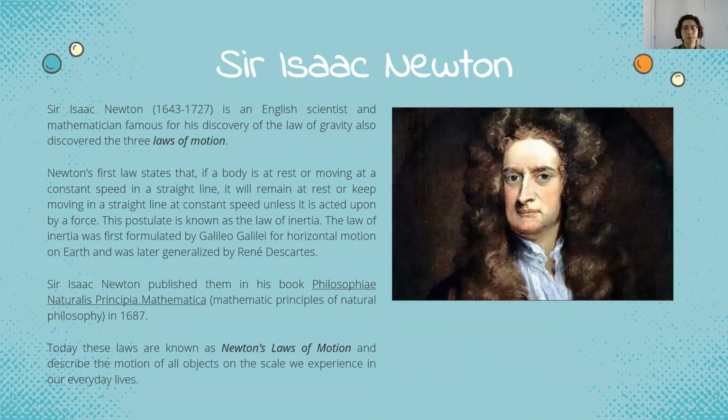Sir Isaac Newton published the laws of motion in his book called Philosophiae Naturalis Principia Mathematica, which basically means mathematical principles of natural philosophy, in the 1600s. Today, these laws are known as Newton's laws of motion, and they describe the motion of all objects on the scale we experience in our everyday lives.